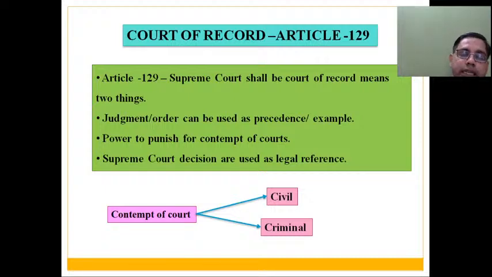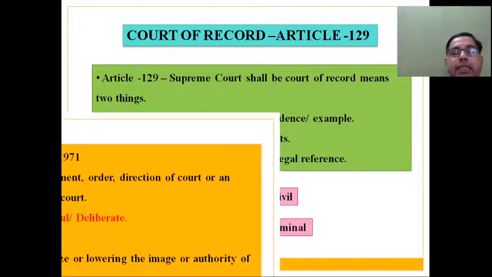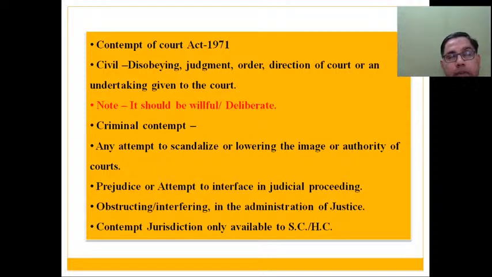So we need to understand what exactly is contempt of court, and this contempt of court is covered under one such act passed by Indian Parliament, that is Contempt of Court Act 1971. जो इस कंटेम्प्ट के एक्ट को दो कैटेगरीज में डिवाइड करते हैं. कुछ एक्ट्स को they are referring as civil contempt and certain acts they are referring as criminal contempt. So what exactly is civil contempt? What exactly is criminal contempt? One by one we are going to discuss.